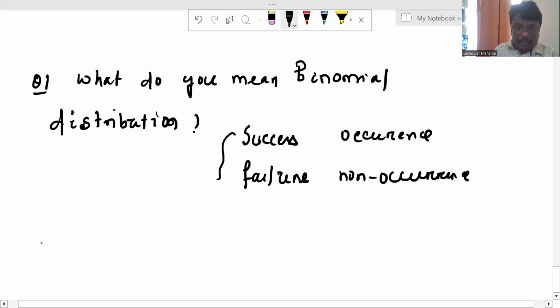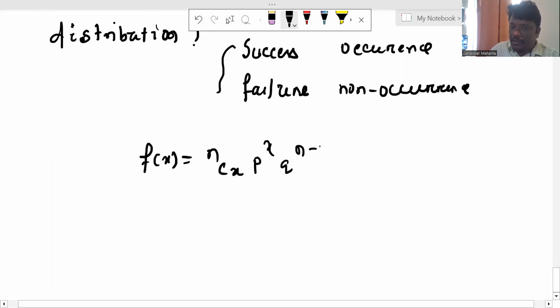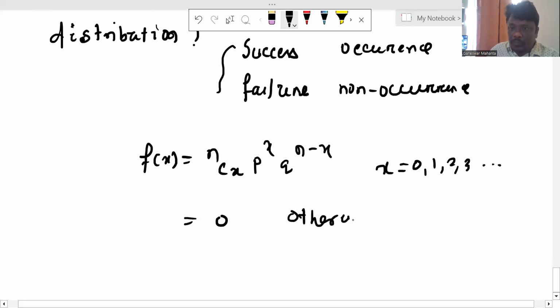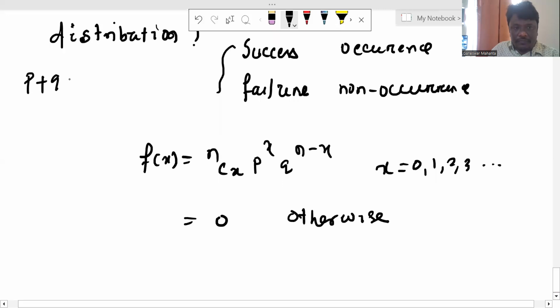And specially, it is modeled by a mathematical notation. What is this mathematical notation? f(x) is equal to nCx p to the power x q to the power n minus x, where x is equal to 0, 1, 2, 3, and so on, and 0 otherwise. So this is the binomial distribution, where p is the probability of success and q is the probability of failure, and the relation between p and q is p plus q is equal to 1.